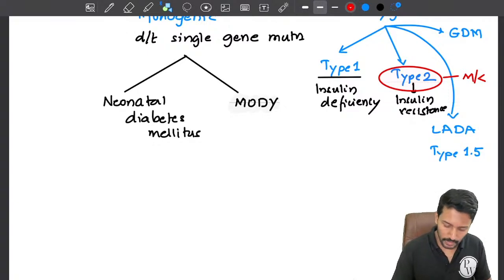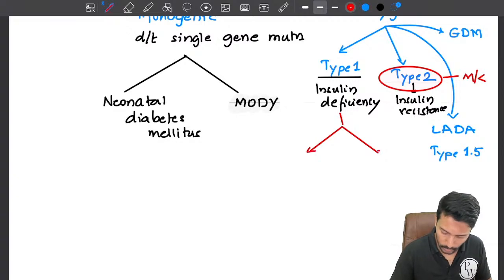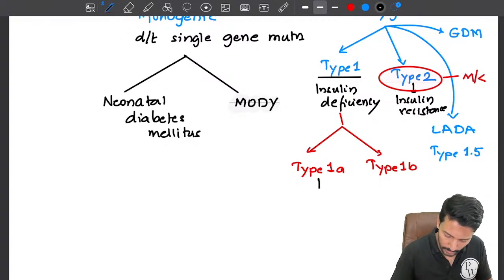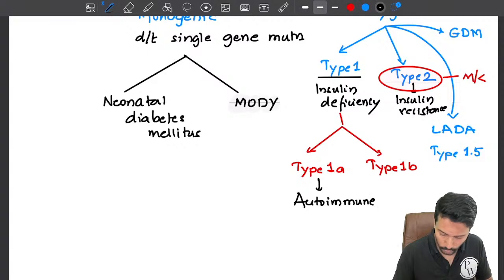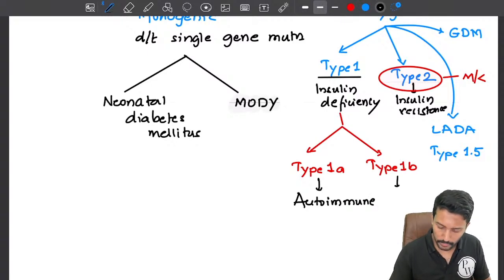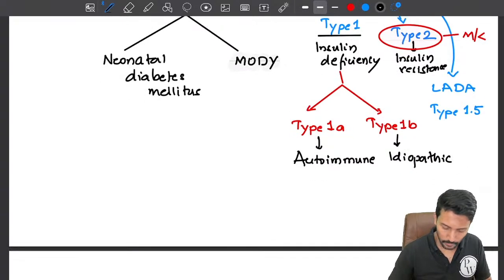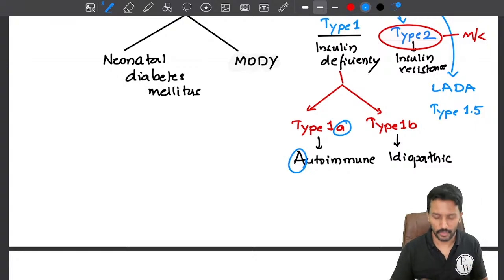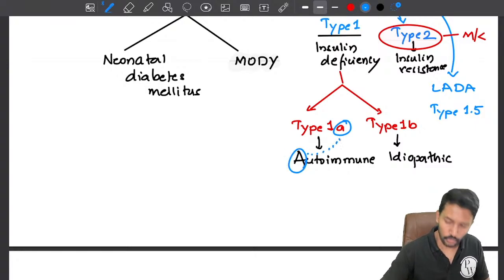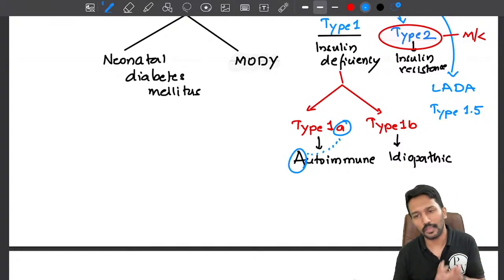Now in type 1 we will further divide them into two groups: type 1A and type 1B. Type 1A is caused by an autoimmune damage to the pancreas. It is an autoimmune diabetes mellitus. And type 1B, we don't know the cause, so we will call it idiopathic. Now how to remember it? Pretty easy, right? A for autoimmune. Type 1A is autoimmune, 1B is idiopathic.